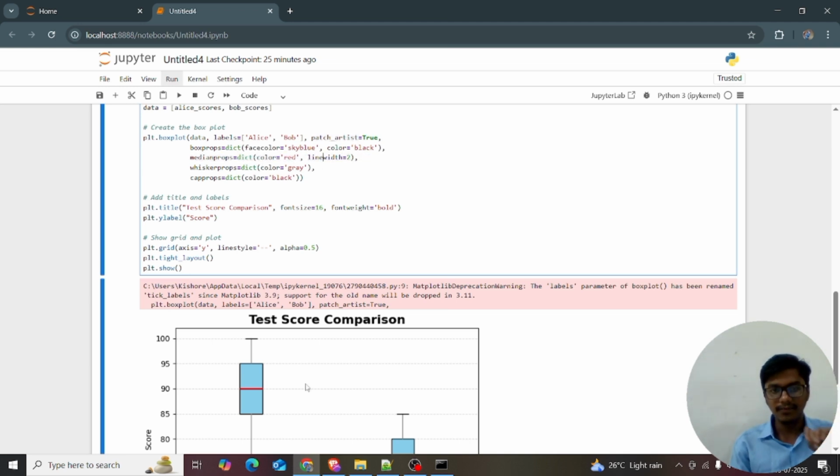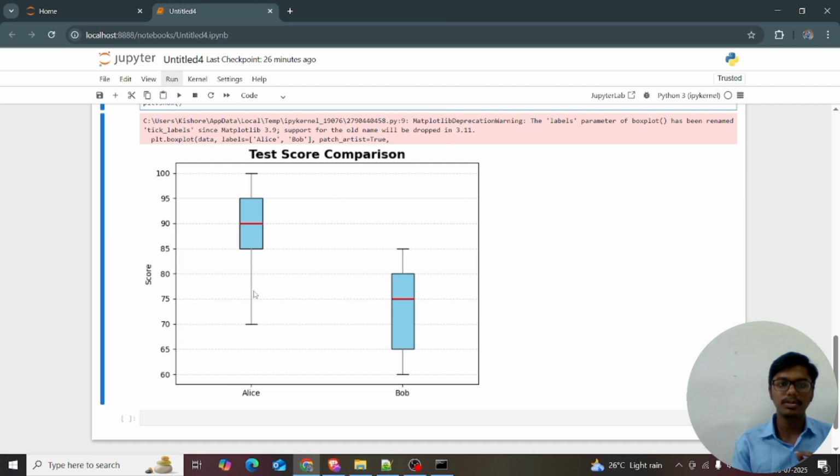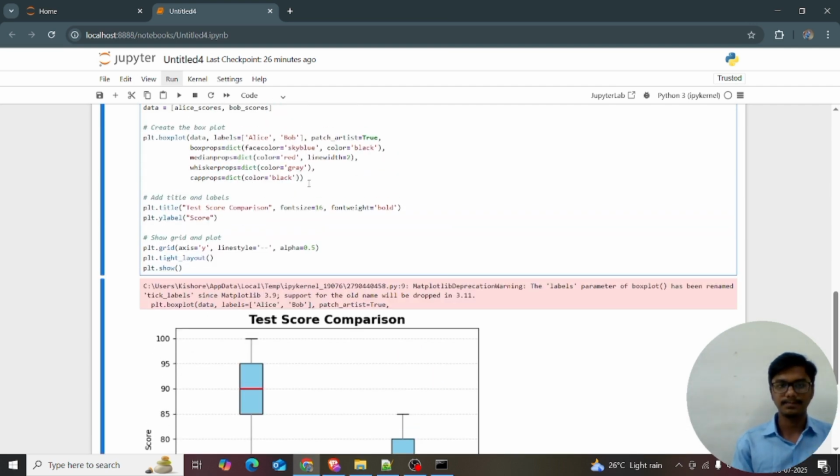And the whisker. What's the meaning of the whisker? It looks like a stick, and that's why it's called the whisker. Whiskerprops is equal to dict of color equal to gray. And capprops: cap means the maximum value and the minimum value, and I want those in black.